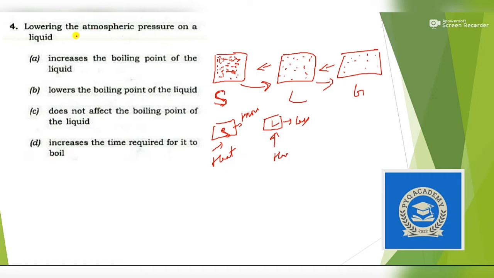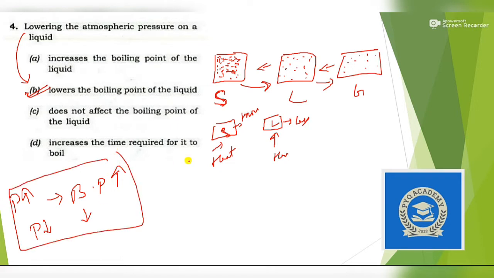That means if we are lowering the pressure, then the solid is converted into liquid. At the same time, the boiling point also decreases. Okay, so by this logic, we can solve our question. So lowering the atmospheric pressure lowers the boiling point. Okay, so this was the logic. Otherwise, just remember this concept: by increasing the pressure, the boiling point also increases. By decreasing the pressure, the boiling point also decreases. Okay, so let's move to the next question.